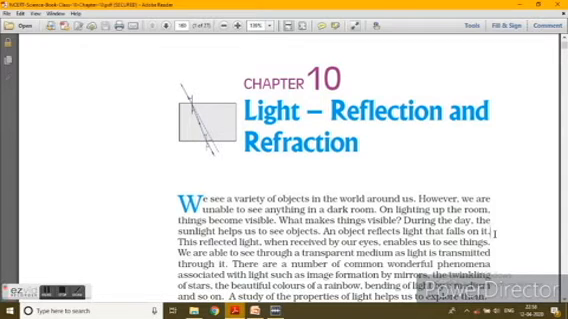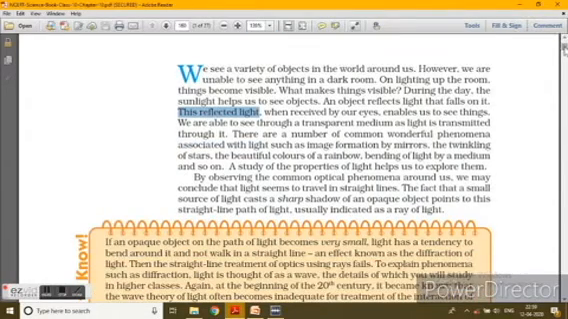This is the concept of reflection. That's why you are able to see objects which don't have their own light but reflect it. See the NCERT, underline this term very carefully: an object reflects light that falls on it. This reflected light, when received by our eyes, enables us to see things. This is very important. Try to remember this.